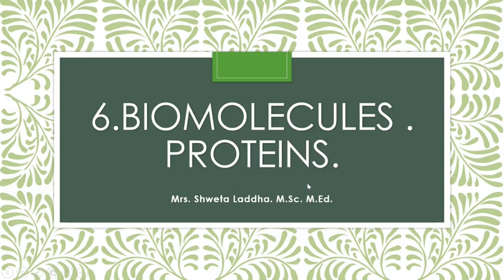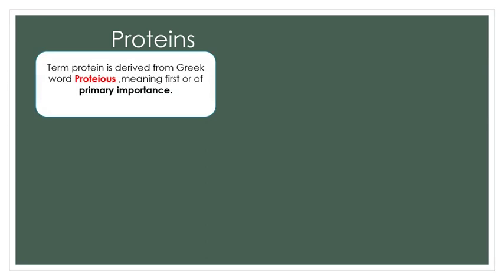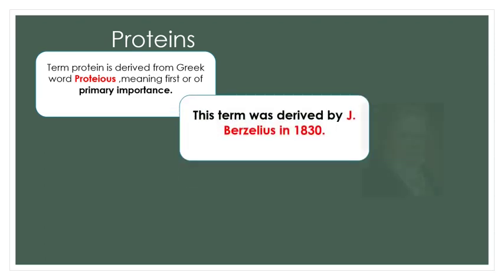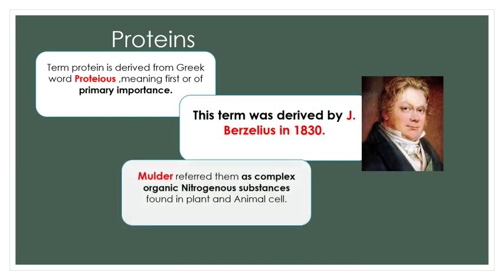Hello, students. Let us start with a very interesting topic, proteins, from chapter 6, biomolecules. What are proteins? The term protein was first derived from a Greek word, proteus. The meaning of this word was primary importance or of first importance. This term was coined by Jacob Berzelius in 1830.